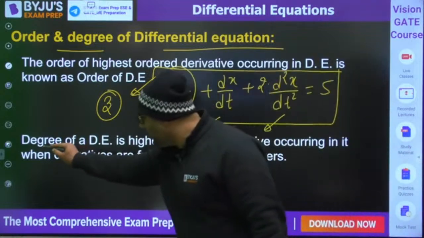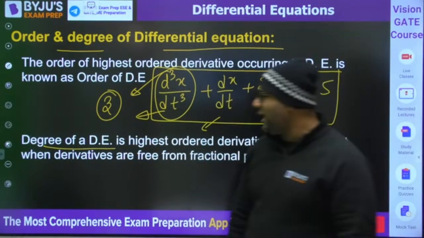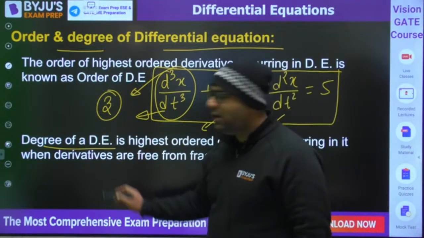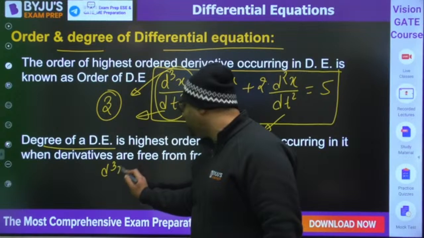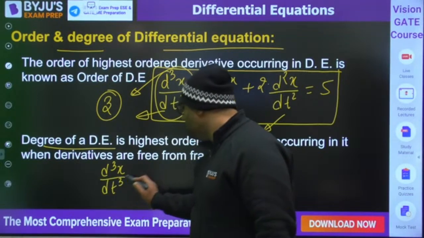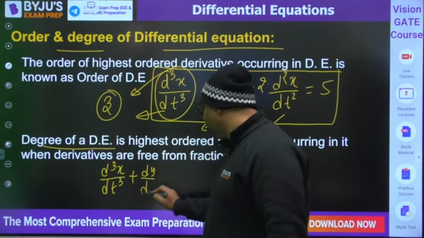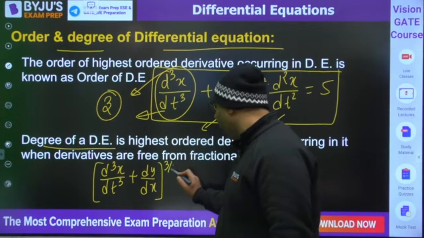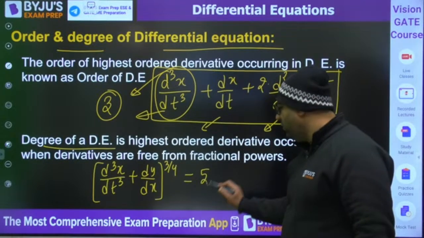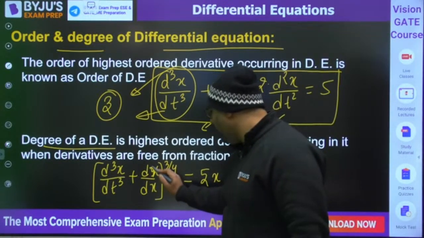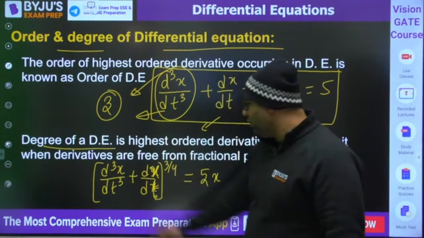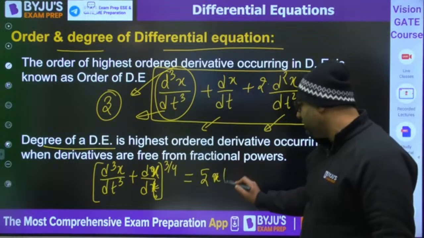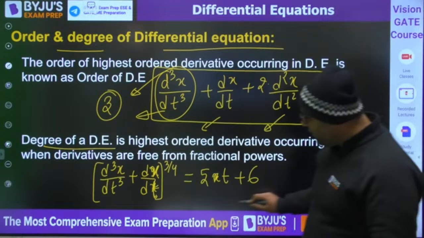When we are talking about the degree of a differential equation, for that I will give you an equation. Let us see: d cube x by dt cube plus dx by dt, and I am saying here the power for this is going to be 3 by 4, is equal to 5t plus 6. Can you tell me what is the degree for that?